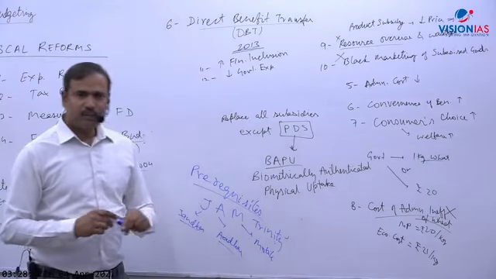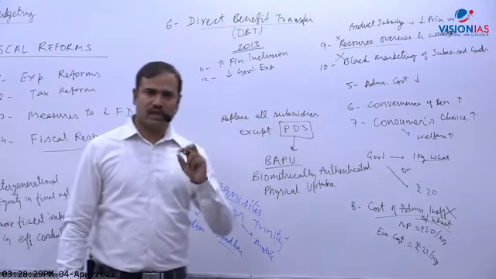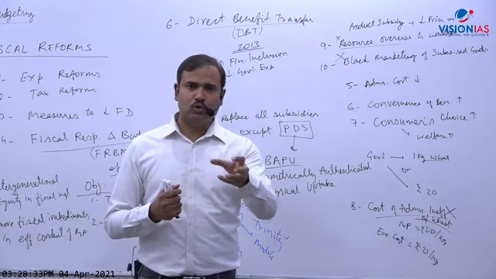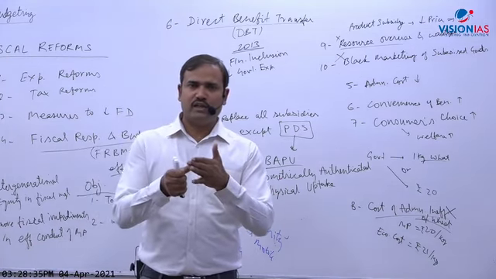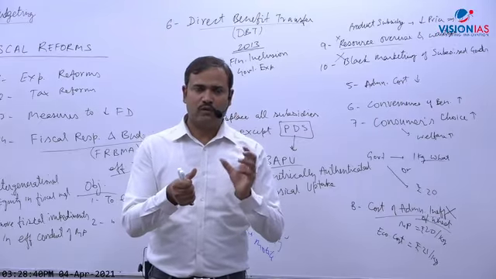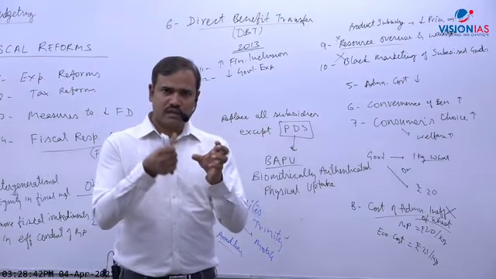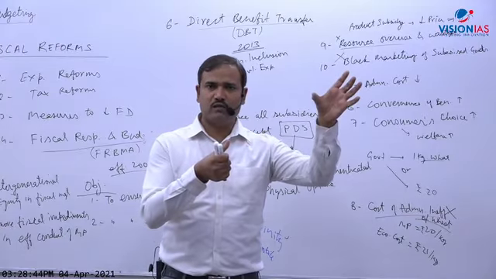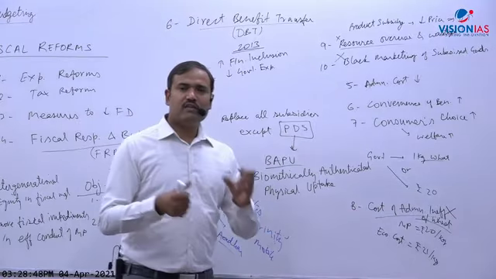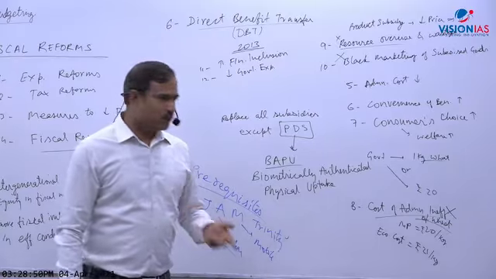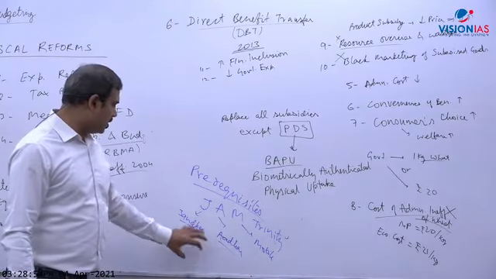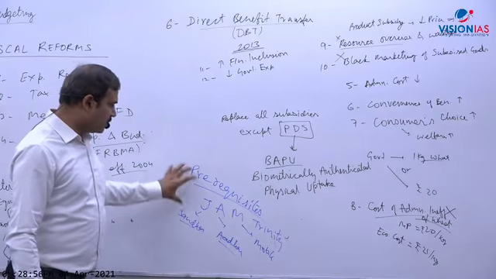M for mobile. Why mobile? Mobile is needed for two things. One is connectivity. For example, if a ration card holder goes to a ration shop in a village and authenticates, how will it authenticate if it is not connected with the internet? Because the thumb impression has to go to the Aadhaar database of the government. Without internet connectivity, this will not be possible. And mobile is needed for information also. So for internet connectivity, especially in rural areas, and Aadhaar and Jan Dhan. So these are the prerequisites, the JAM Trinity.